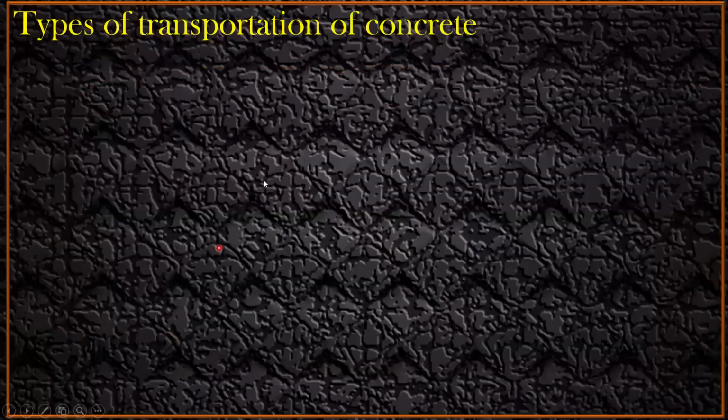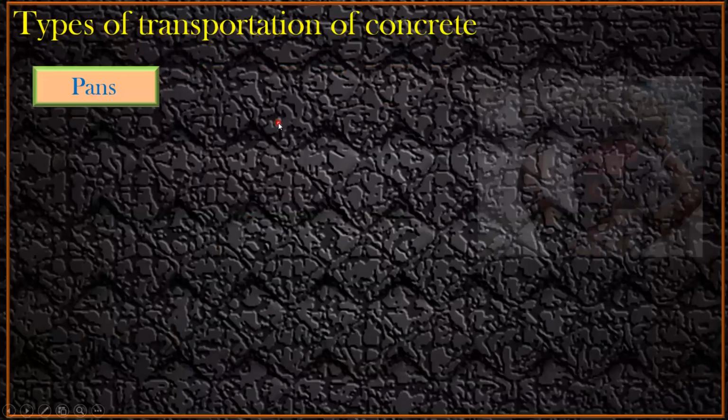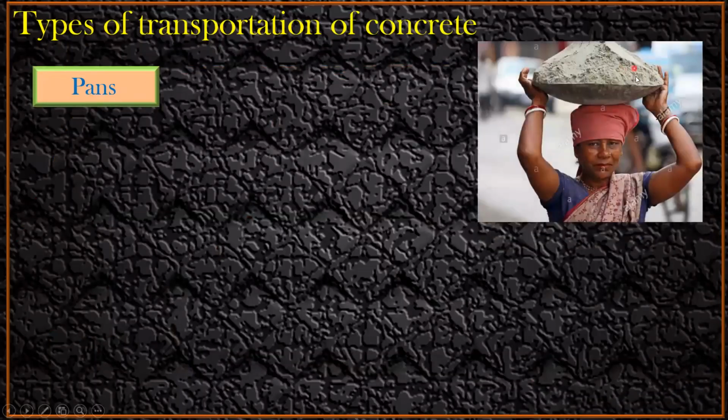Now coming to the types of transportation of concrete. The first one is the pan. This is what the pan is all about; in this we do the transportation by hand. There are many disadvantages, but if you are doing a small work, this is the usual thing you can see.